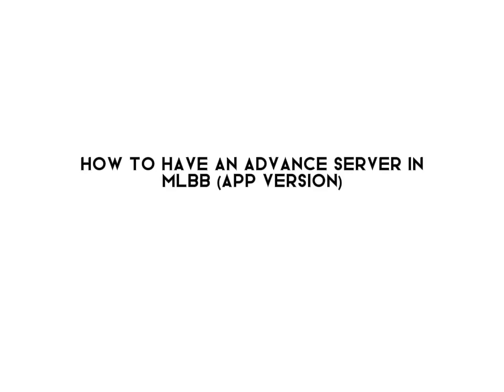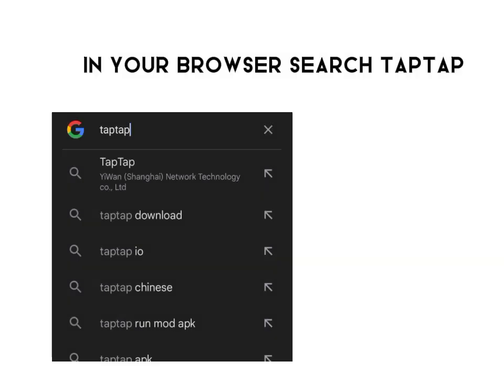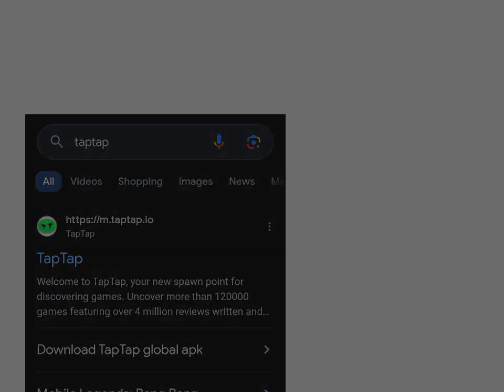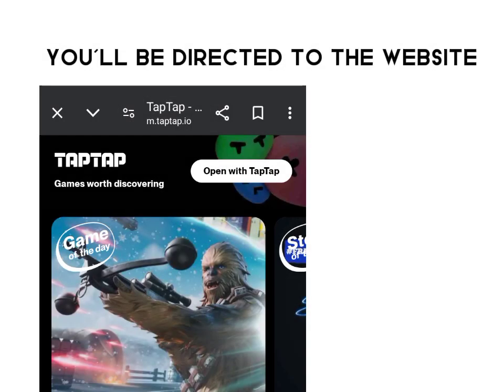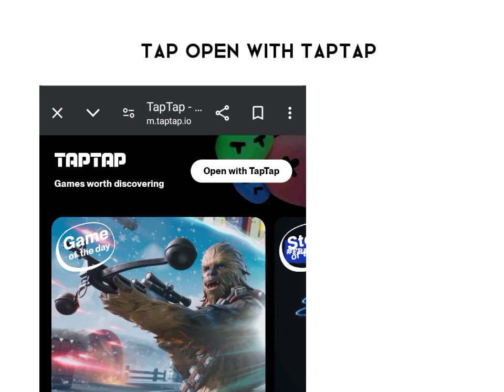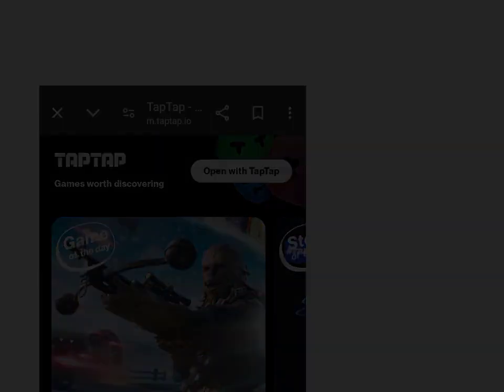How to have an advanced server in MLBB app version. In your browser, search TapTap. After that, click the first website. You'll be directed to the website. Find Open with TapTap. Tap Open with TapTap.